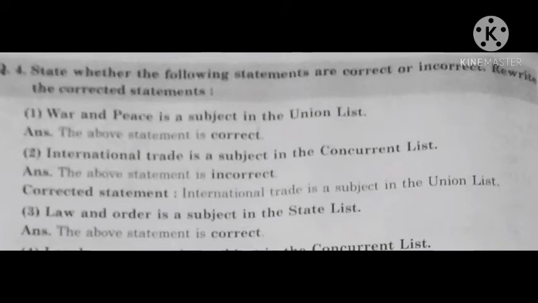Next question, state whether the following statements are correct or incorrect. Rewrite the corrected statements. First, war and peace is a subject in the union list. Answer, the above statement is correct. Second, international trade is a subject in the concurrent list. The answer, the above statement is incorrect. Corrected statement, international trade is a subject in the union list. Third, law and order is a subject in the state list. Answer, the above statement is correct.